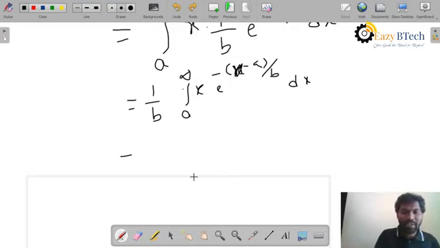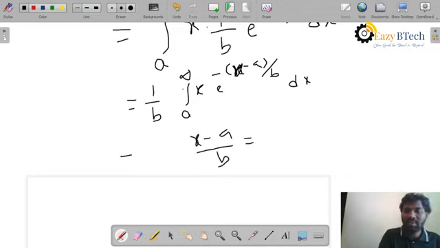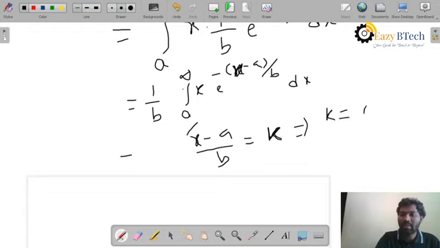What I will do is take (x minus a) by b equal to k, some k. If you substitute, what are the limits of k? If x equals a, then k equals (a minus a) by b, so k equals 0. If x equals infinity, then k equals infinity.